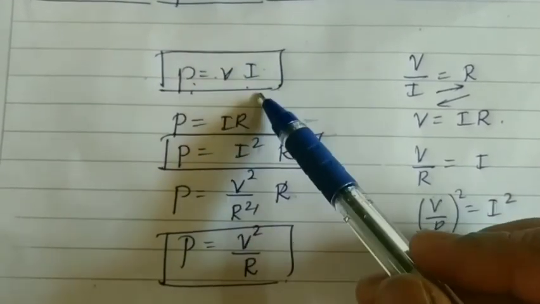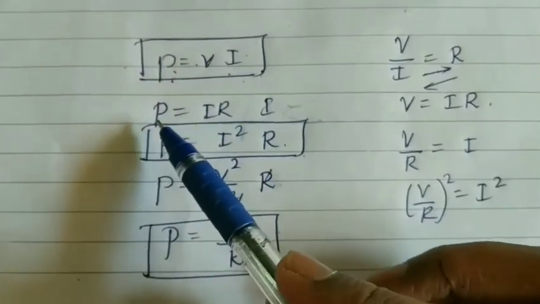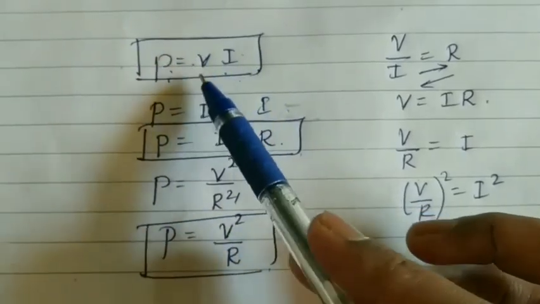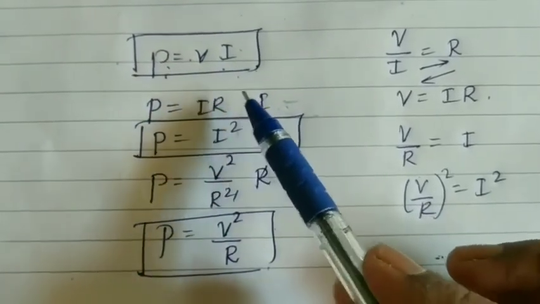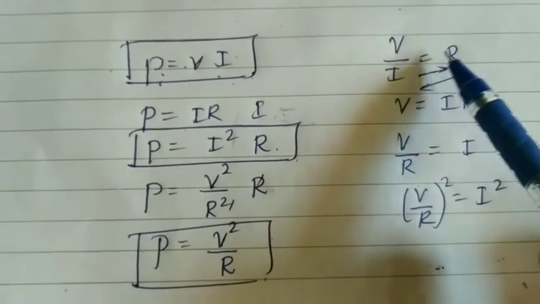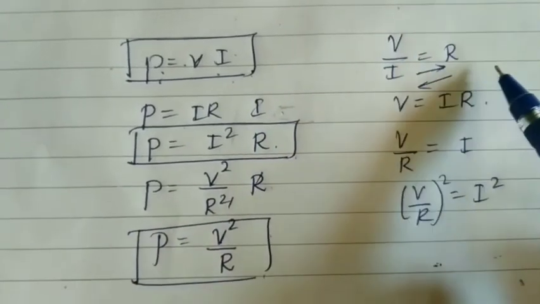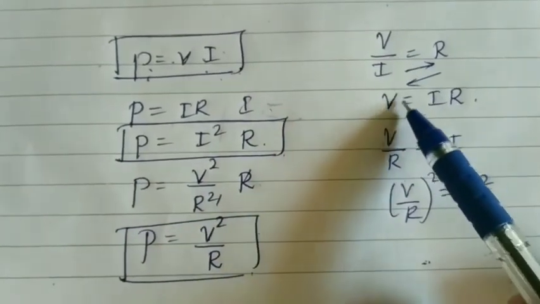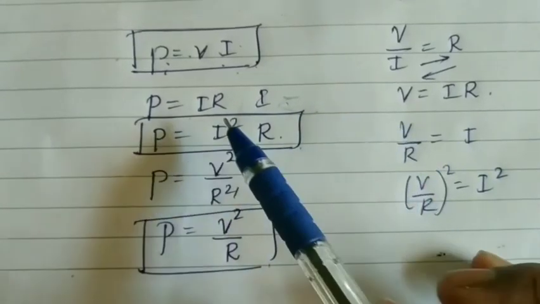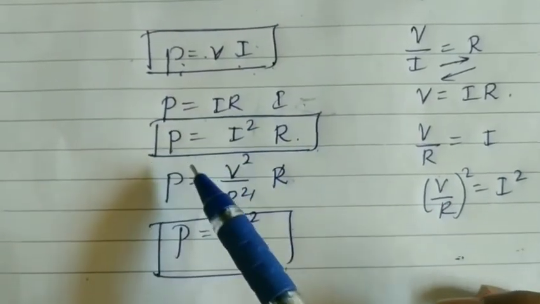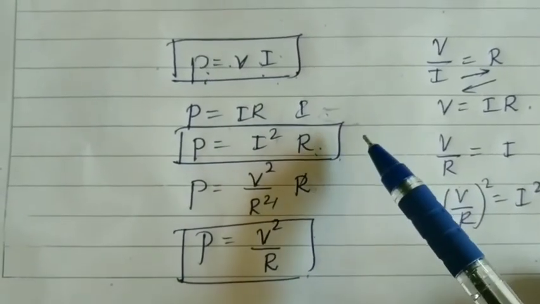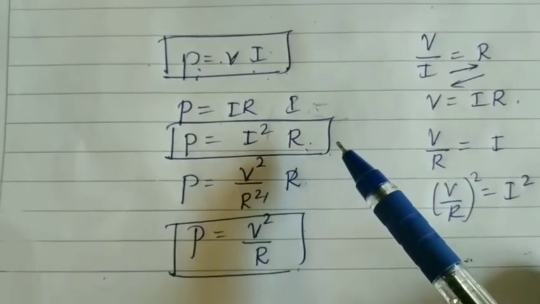This formula can be converted like this. P is equal to IR into I. Instead of V, we can write IR by using Ohm's law. See children here, V by I is equal to R. This is Ohm's law. By this, we write V is equal to I into R. The same V value substituted here becomes P is equal to I square R. This is another representation of the power.